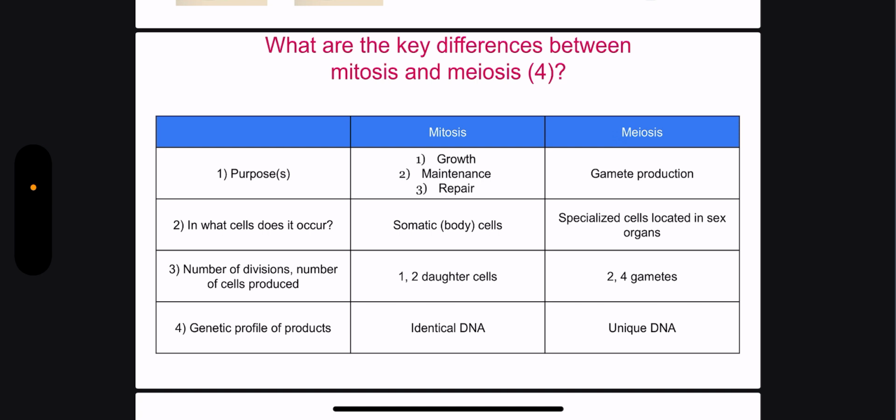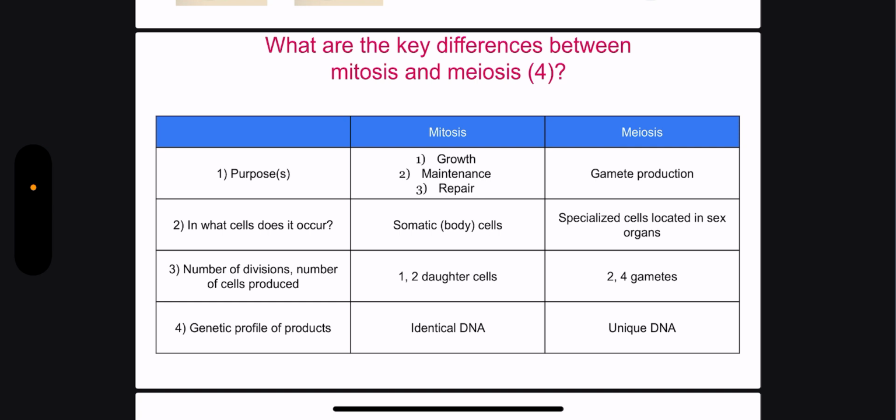What cells does mitosis occur in? The body cells. How many divisions for mitosis? It is just one division, but the two daughter cells are exactly the same. So the genetic profile, identical DNA.